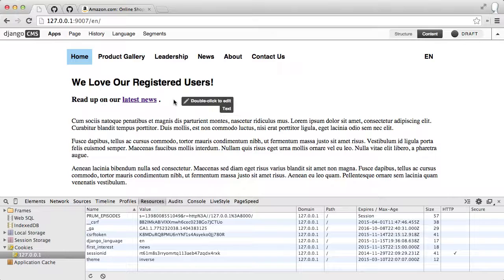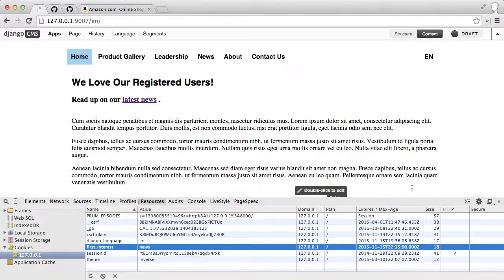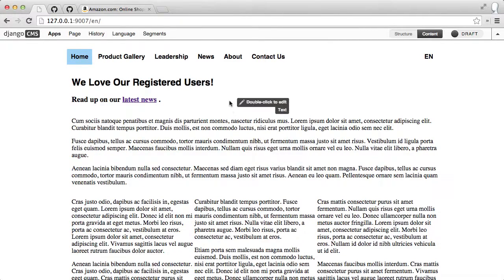And it will remain that way forever until either the cookie expires, which will be, I think, in 1 year, or we change it. So I'm just going to go ahead and clear this. Well, it doesn't matter actually. I'll leave it on. So there you go. That shows you the segment by cookie plugin.